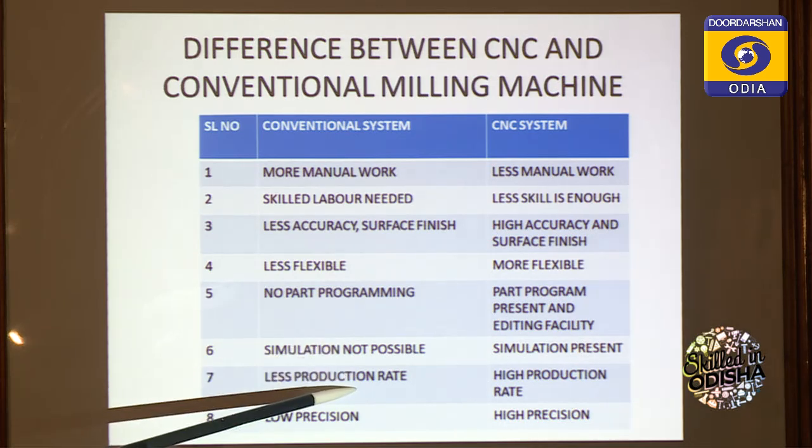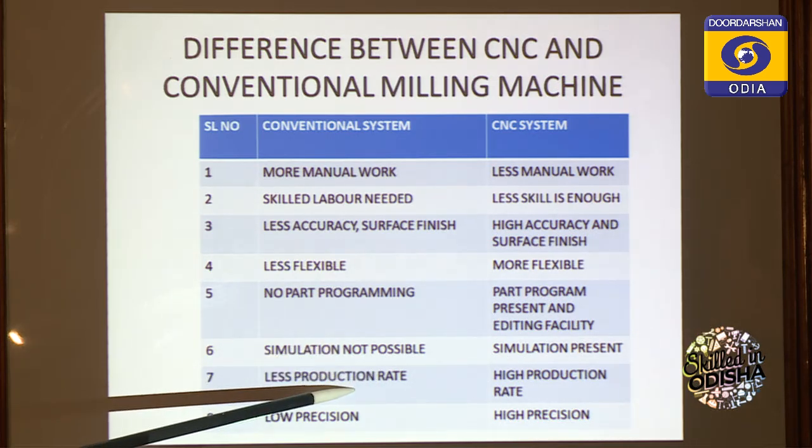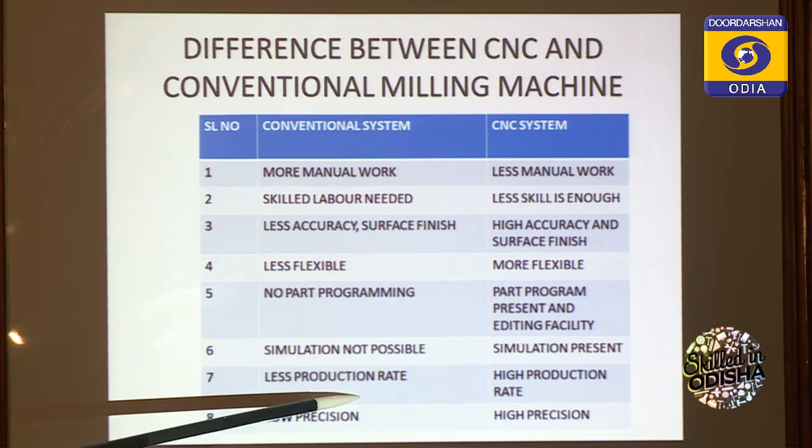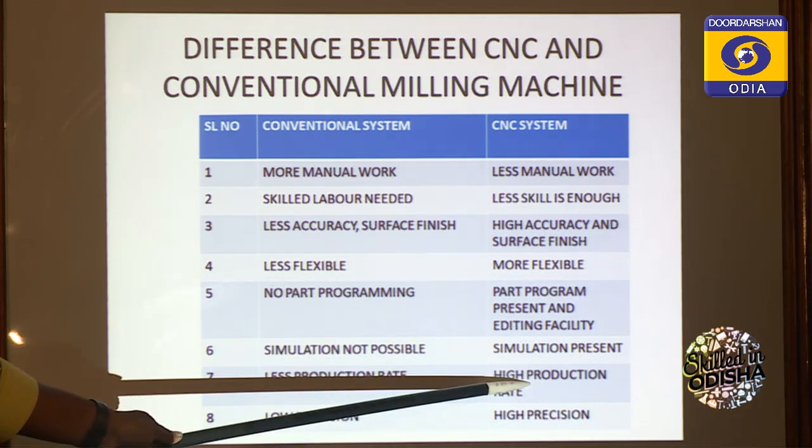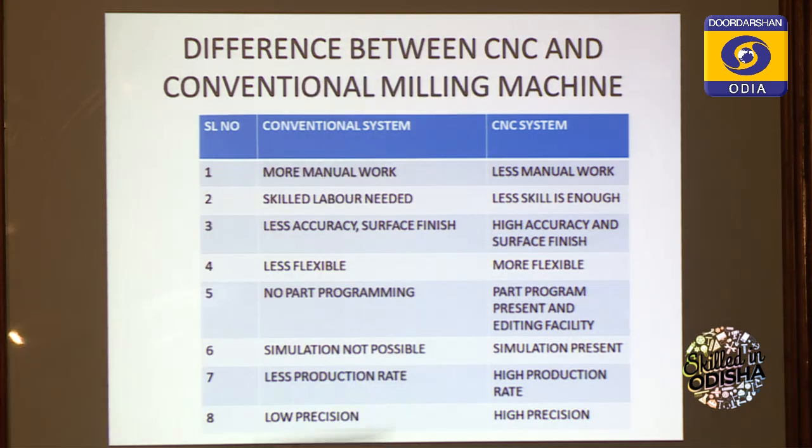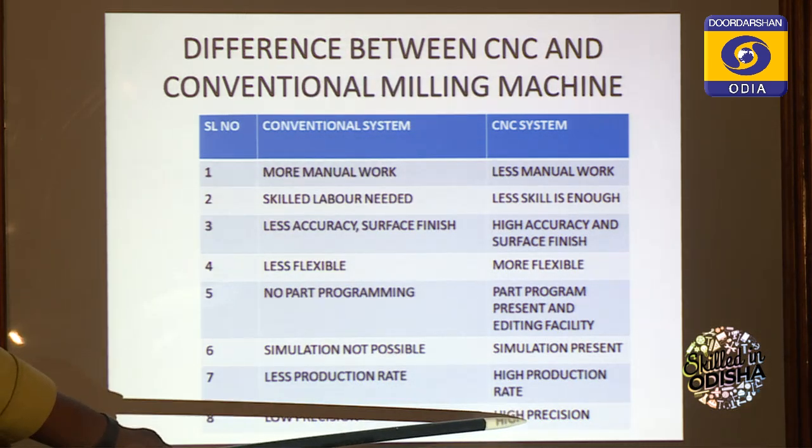The production rate is very low in conventional machines because in an 8-hour shift maybe 100 jobs will be produced, whereas in the CNC machine maybe 500 jobs may be produced. Low precision in conventional, and high precision in the CNC machine.